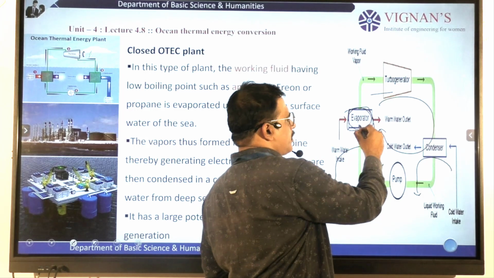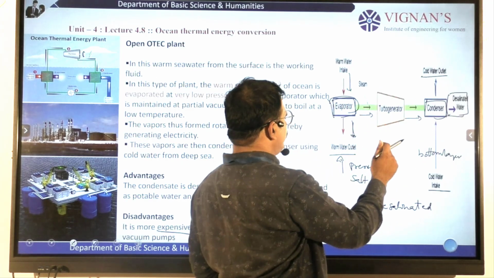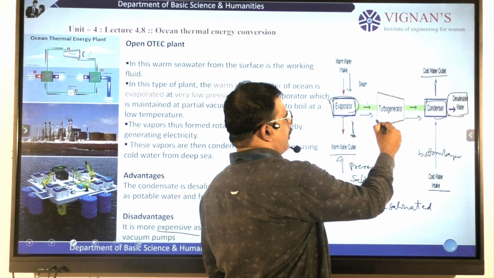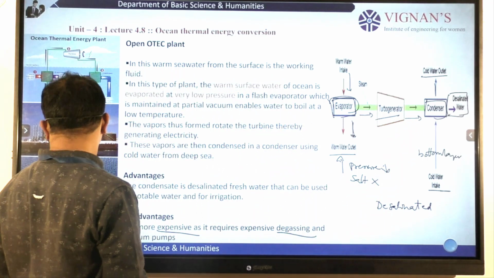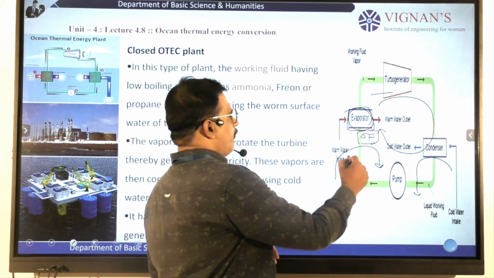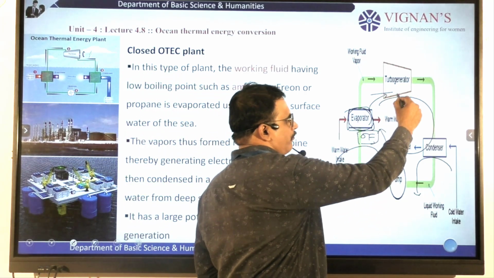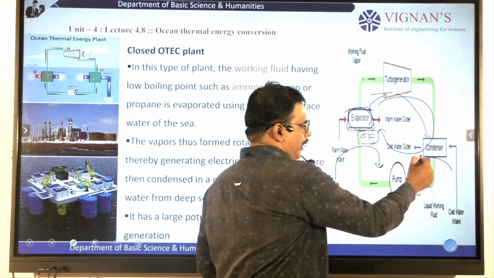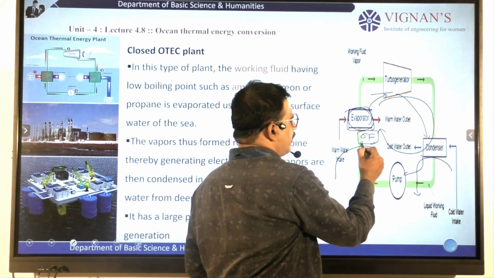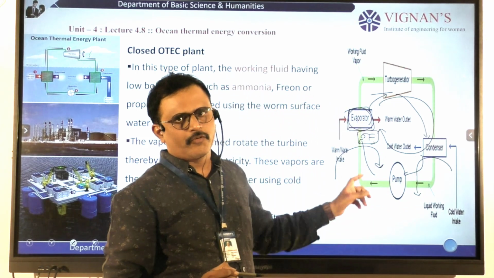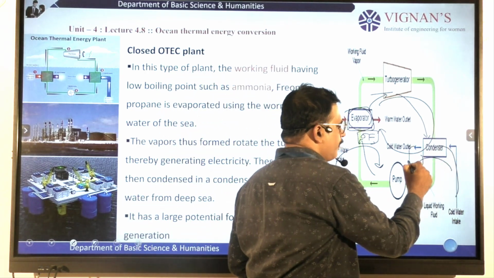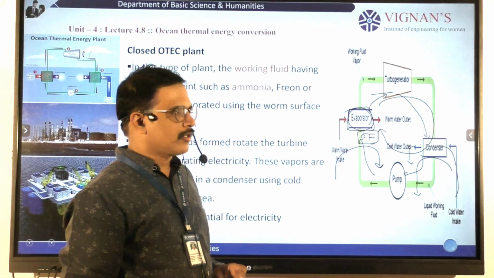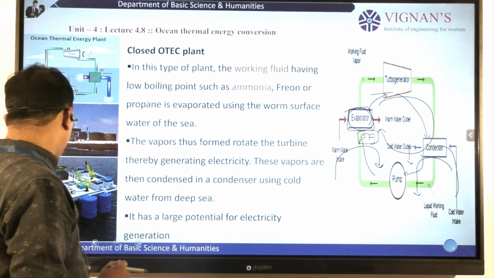The fluid starts from the evaporator and enters into the turbo generator, from the turbo generator to the condenser, then from the condenser to the pump, and again enters into the evaporator. That organic fluid moves in a cyclic format, and cold water is moving through the condenser. So this is the closed ocean thermal energy conversion method.